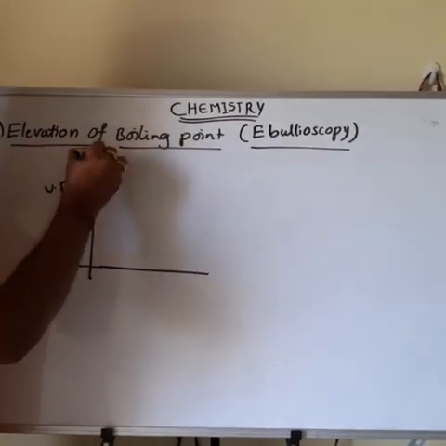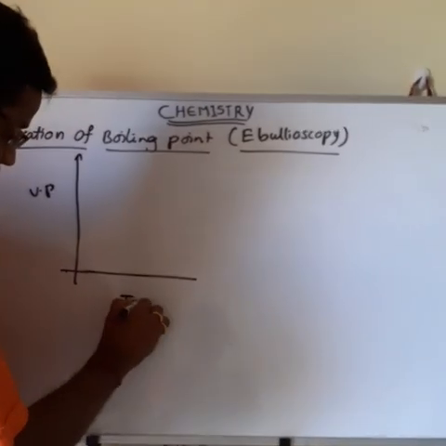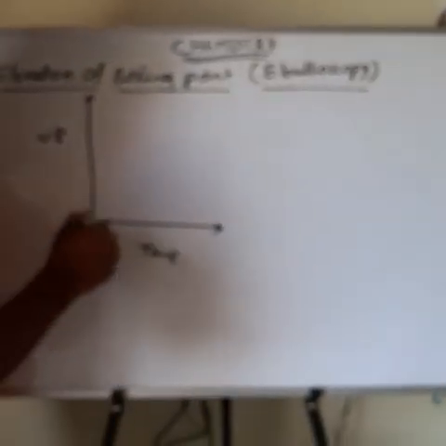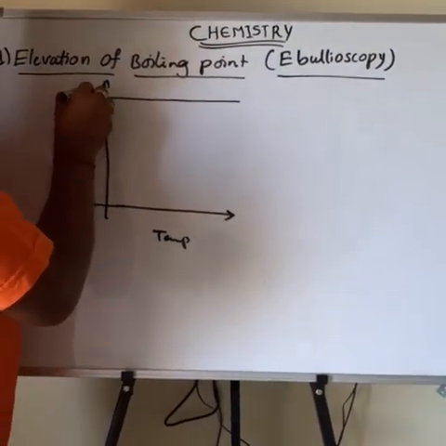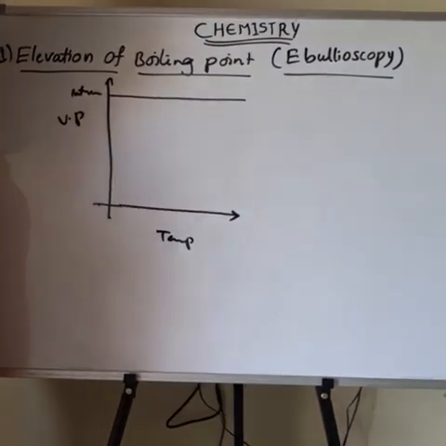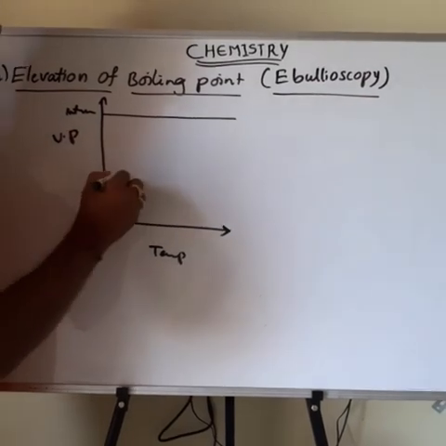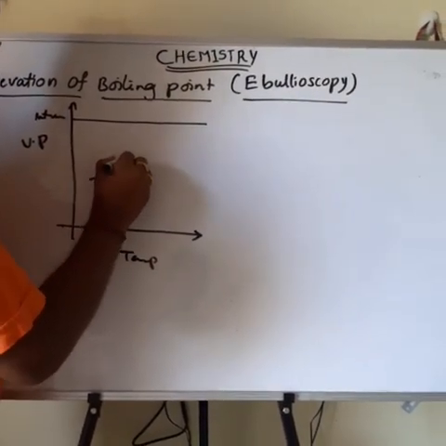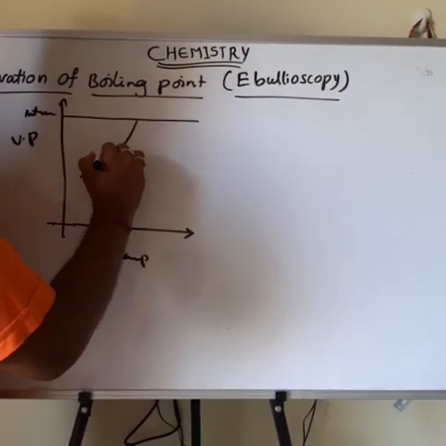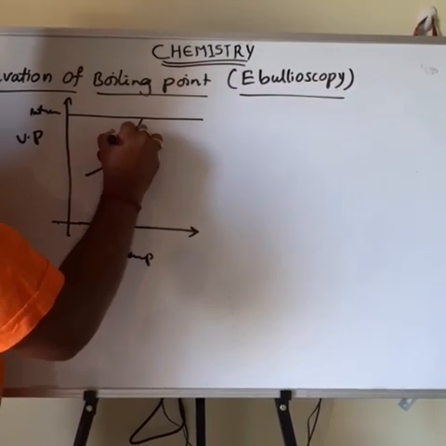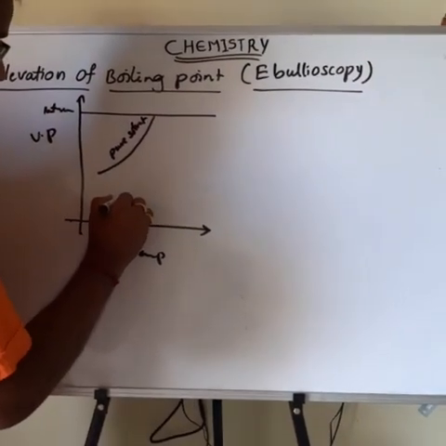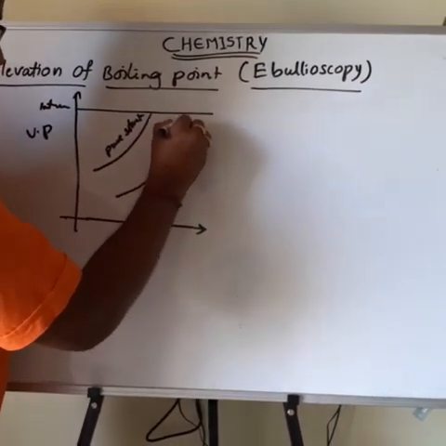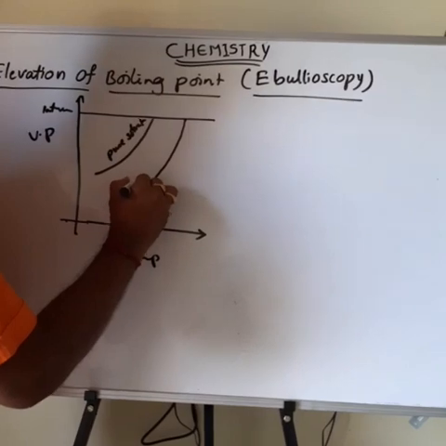Vapor pressure is taken on the y-axis, and temperature is taken on the x-axis. See here, this is atmospheric pressure, which means 1 atmosphere pressure. This is the pure solvent, and this is the solution containing a non-volatile solute.